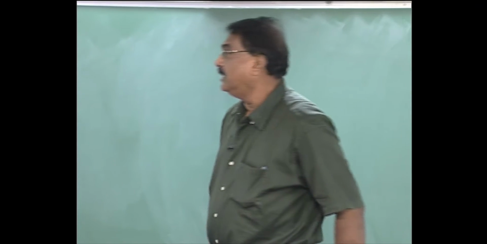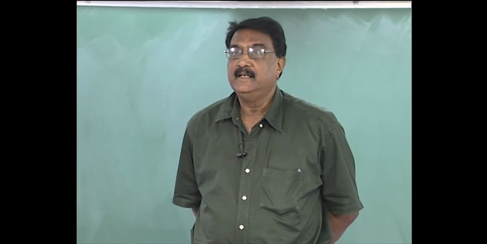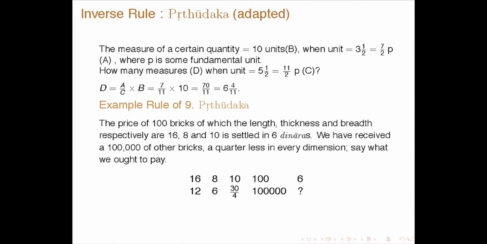Now, for the inverse rule, Pruthutaka in his commentary has given these examples. The measure of a certain quantity is equal to 10 units, that is B, when the unit is 3.5 P, where P is some fundamental unit. What is the measure when the unit is 5.5, which is equal to 11 by 2 P, which is C?